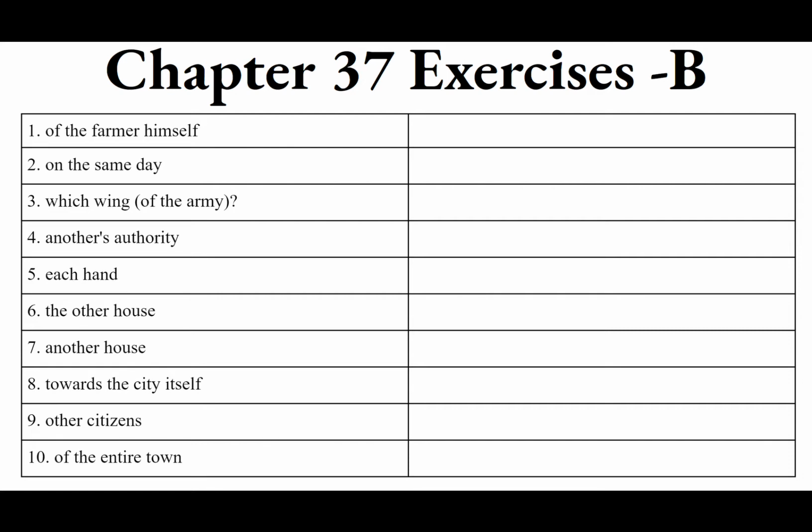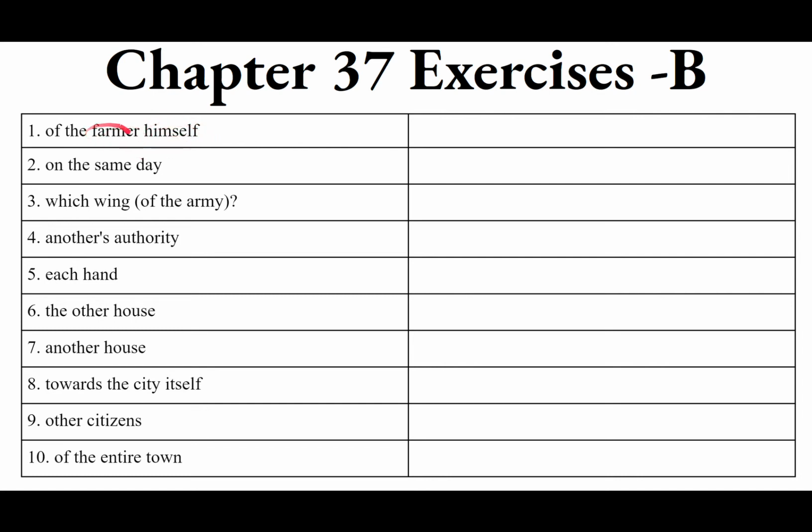We are to translate the following English words and phrases into Latin. Number 1, of the farmer himself. So we have of, genitive, the farmer. Agricola, first declension masculine, himself, the very farmer. You know which one. So we are using the intensive or the emphatic pronoun here.